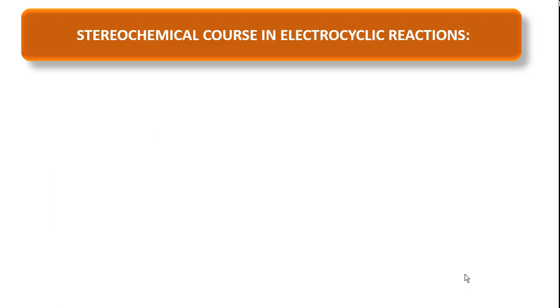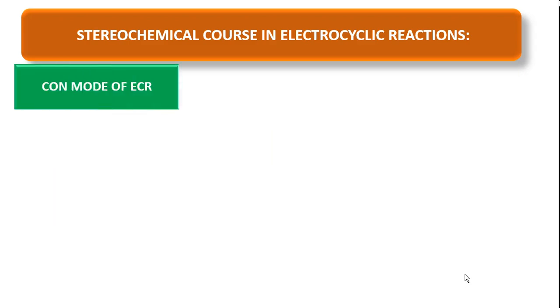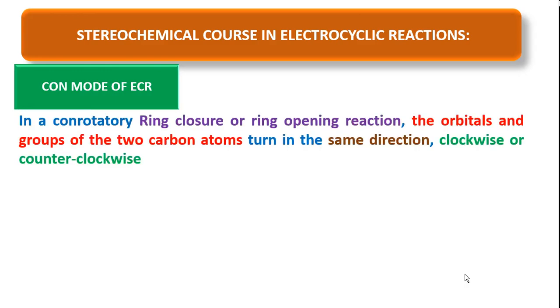Now let's start with con mode of electrocyclizations. What is con mode of electrocyclization? In con mode of electrocyclization, whether it is a ring closure reaction or ring opening reaction, the orbitals and also the groups of two carbons at the pi termini turn in the same direction, that means clockwise direction or counterclockwise direction.